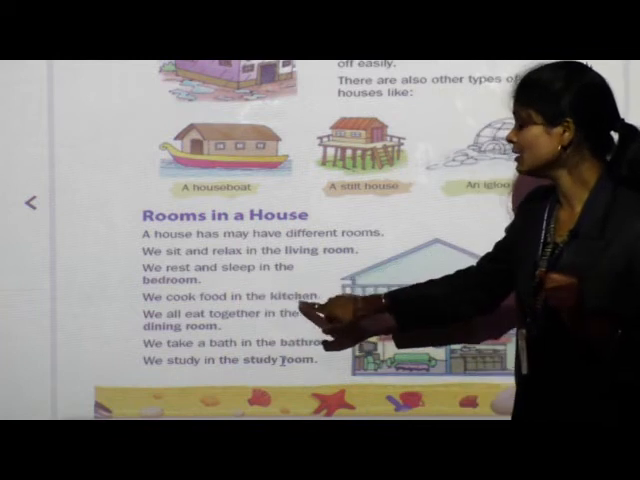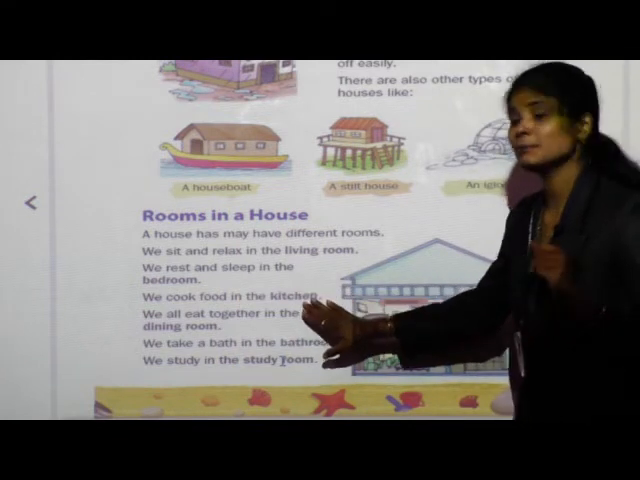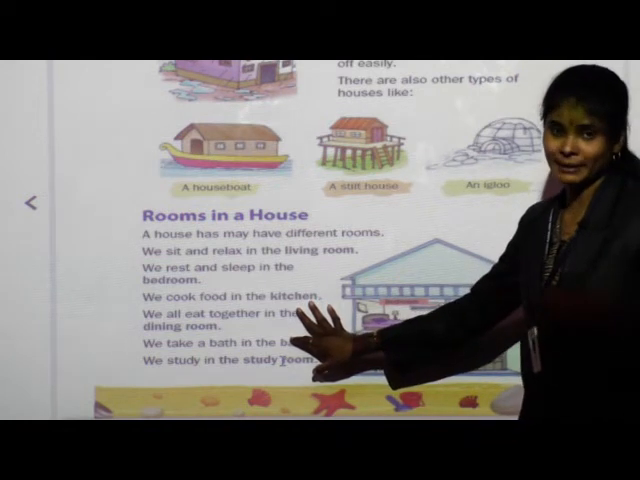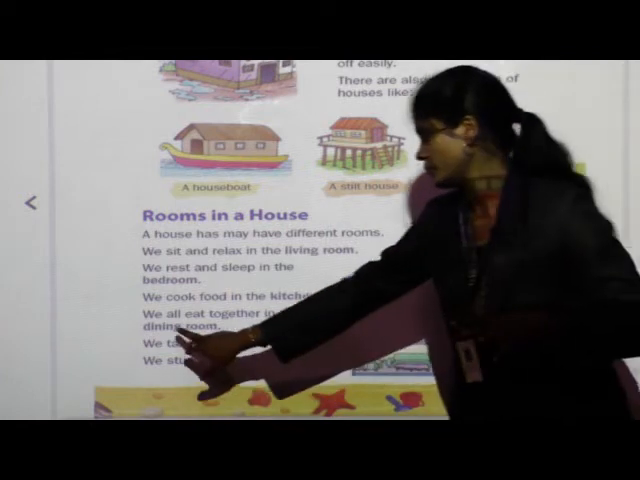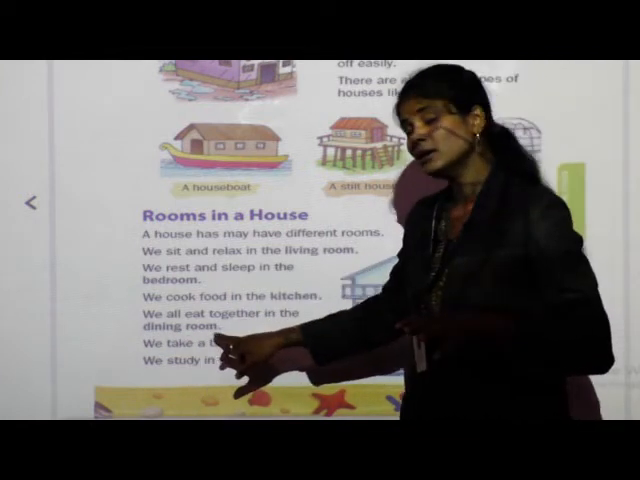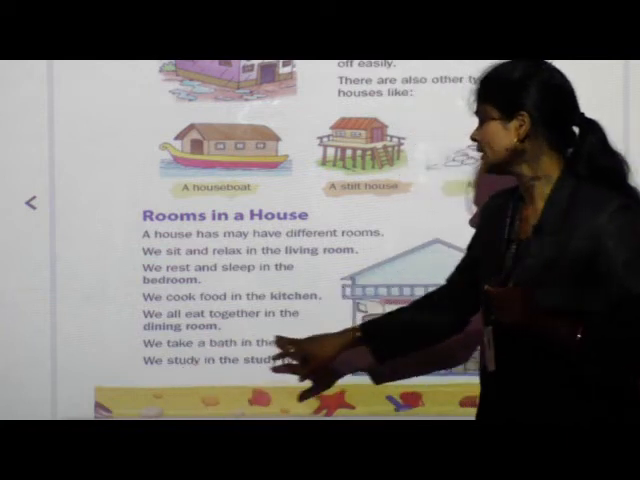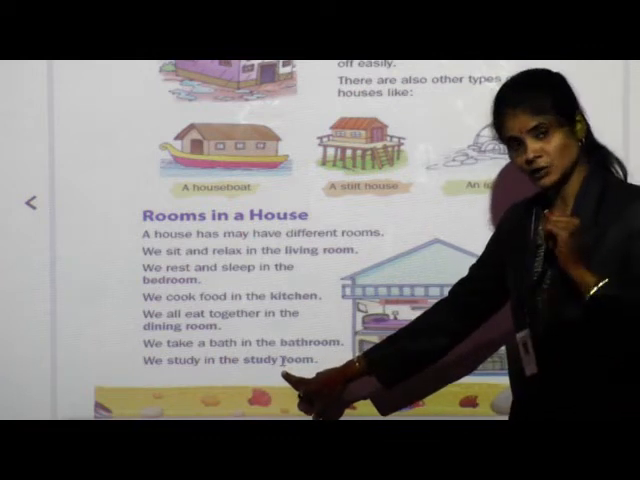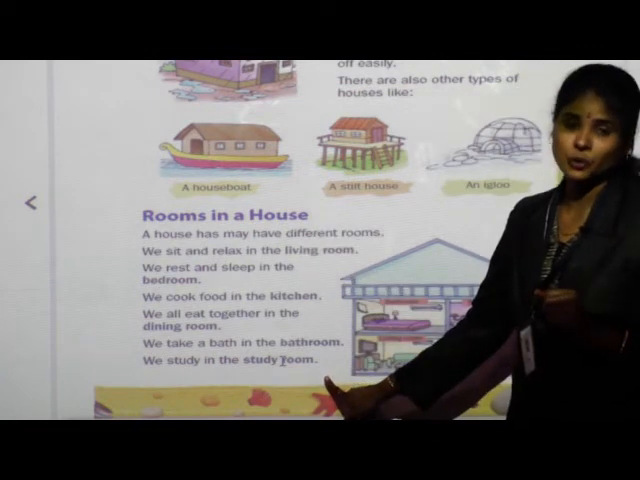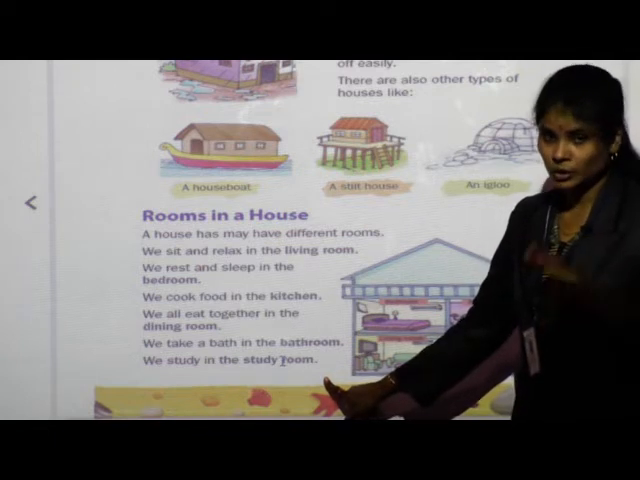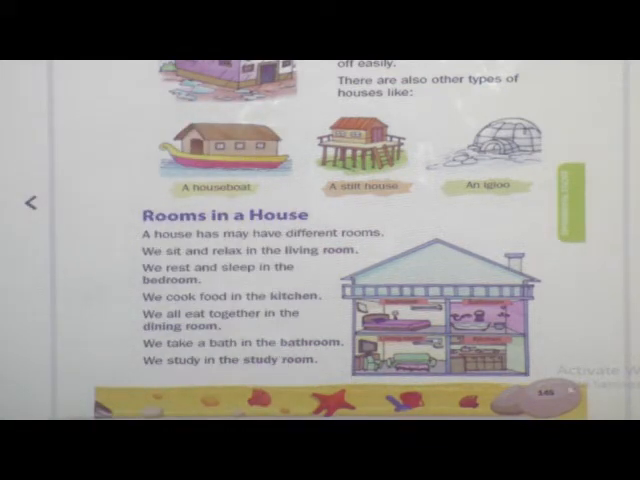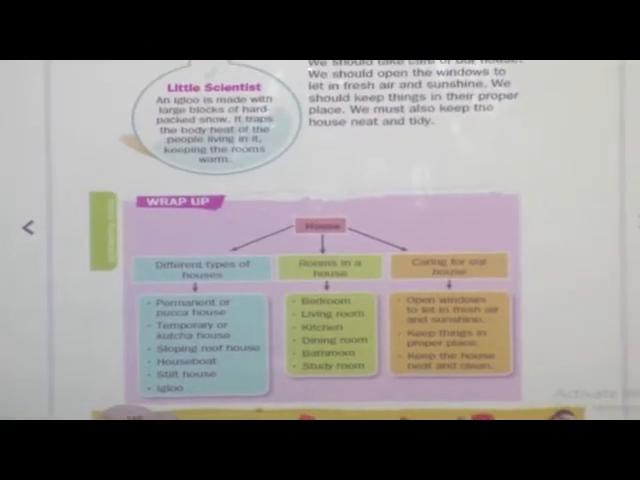Next, we cook food in the kitchen. Why? This is the place to cook food. We never cook food in the living room or in the bedroom or in the study room. No. We all eat together in the dining room. We take a bath in the bathroom and we study in the study room. So these are the different types of rooms in our house. Do you understand? Okay. Now come to the next page. What is there on the next page?